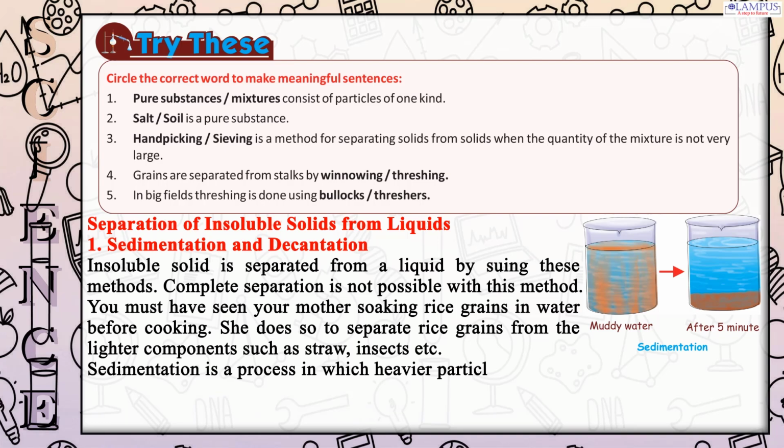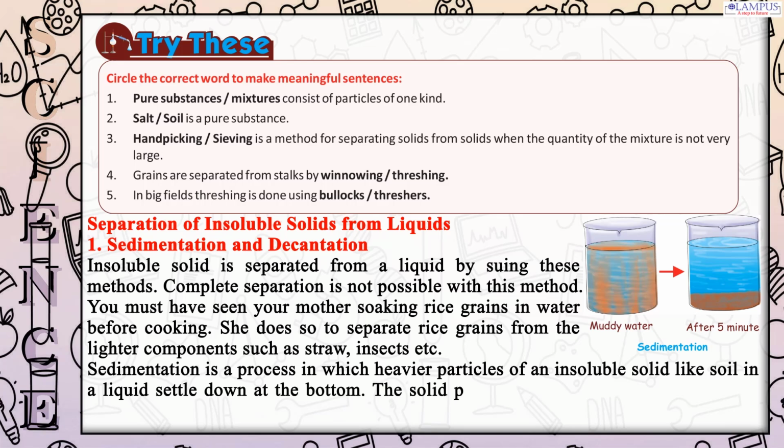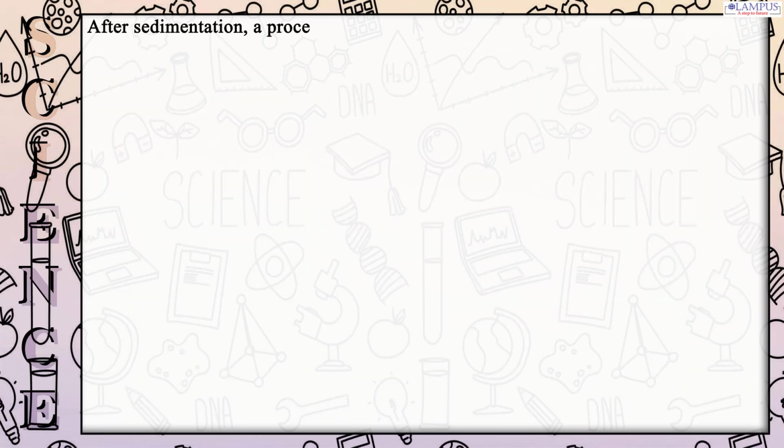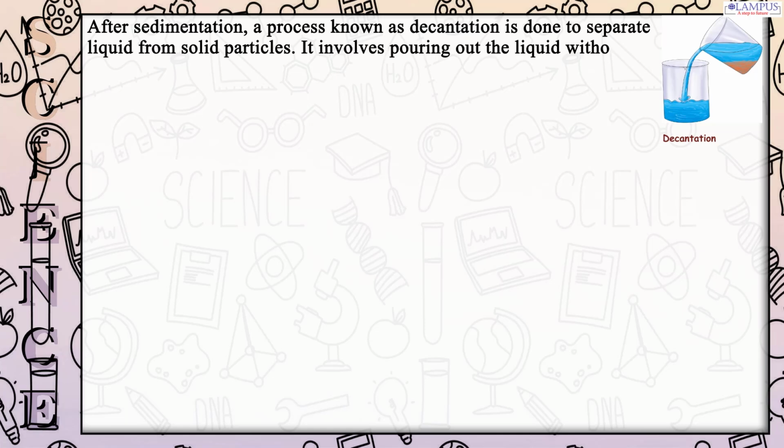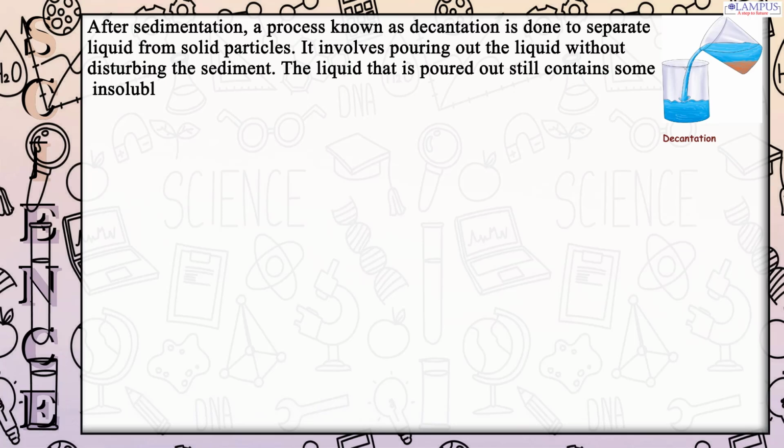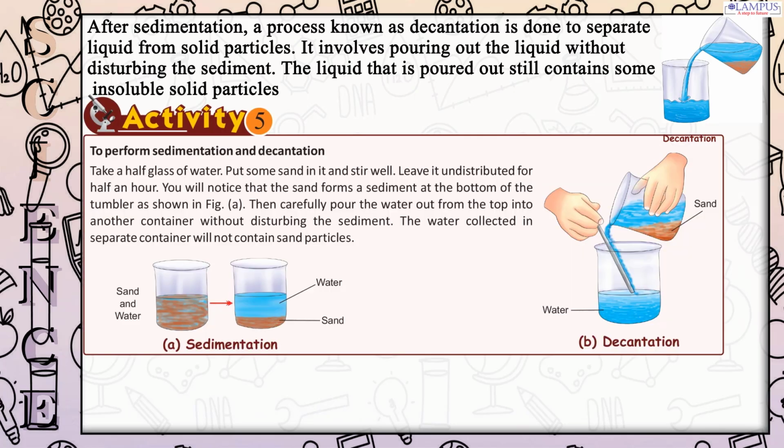Sedimentation is a process in which heavier particles of an insoluble solid like soil in a liquid settle down at the bottom. The solid particles that settle down at the bottom are called sediment. After sedimentation, a process known as decantation is done to separate liquid from solid particles. It involves pouring out the liquid without disturbing the sediment. The liquid that is poured out still contains some insoluble solid particles.